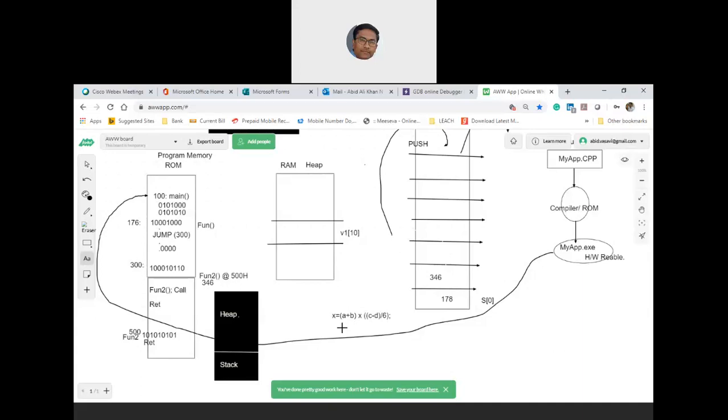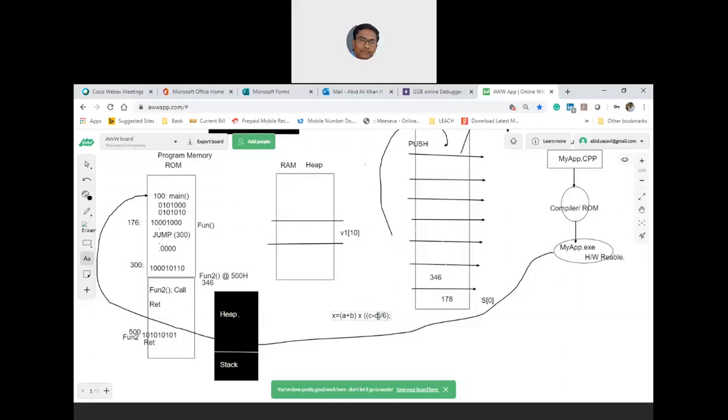When the compiler handles this, the instruction is already coded in the program memory. Now the content of A and the content of B has to be saved. The content of C has to be saved. The content of D has to be saved, and then it has to reach the end of the expression and start revisiting the entire expression by following the precedence and your brackets.